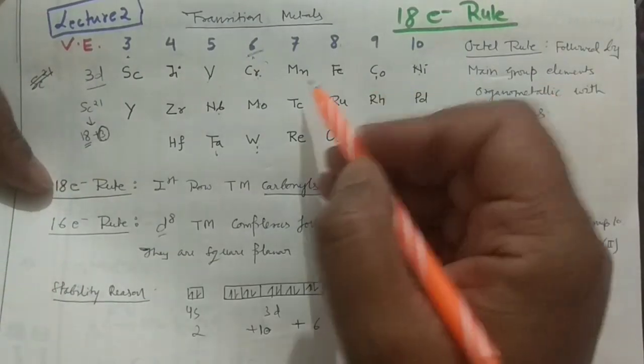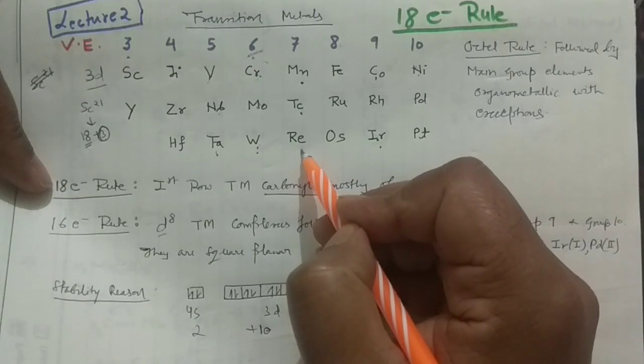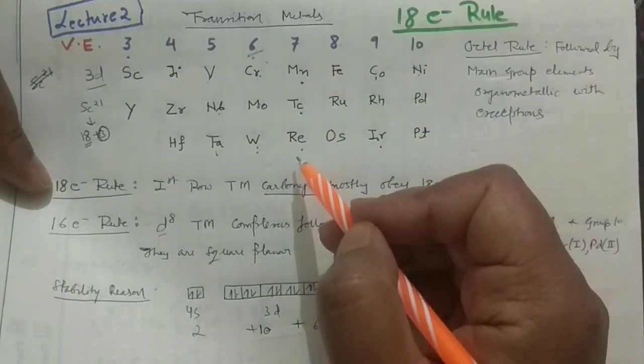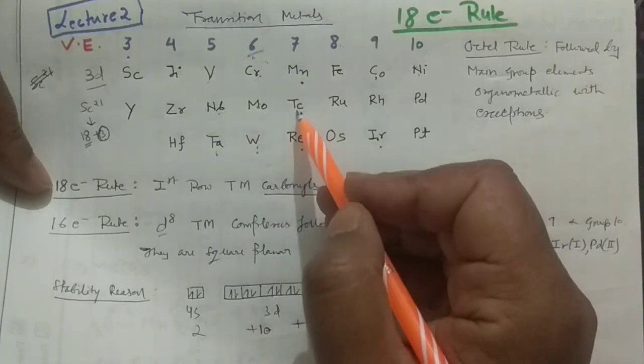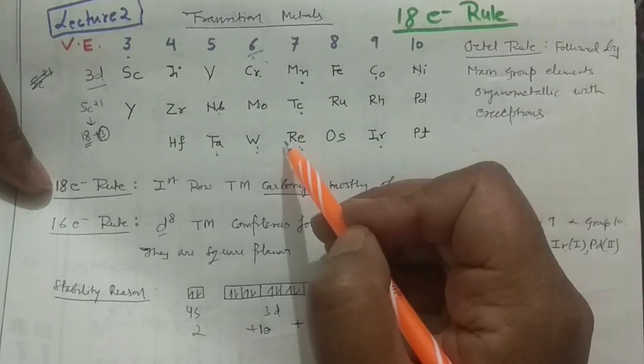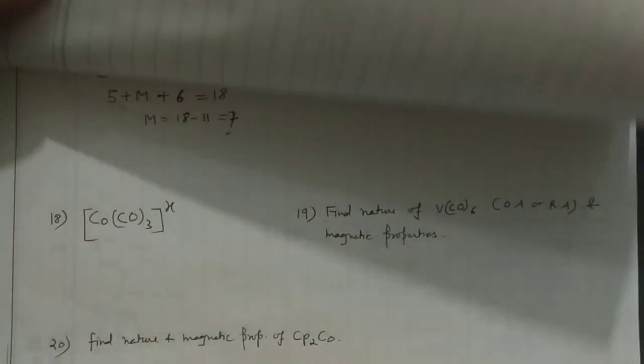So again you have 3 answers: manganese, titanium and rhenium. It will depend upon the question whether it is asking for the 3d, 4d or the 5d series. So you can write any one of them. Okay guys, there is no problem in that. No, so sorry, I have missed something.